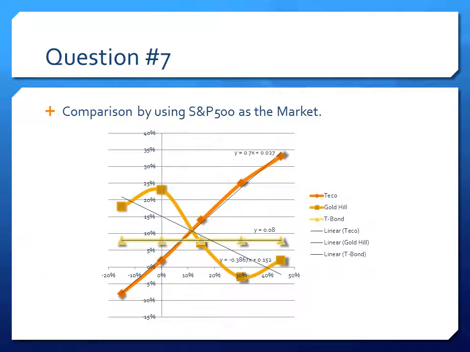On this slide is a chart that compares TICO, Gold Hill, and T-bond using the S&P 500 as the market. The lines with colors are called trend lines, and the black lines are the linear regression lines. The equations that are shown are the slopes of each alternative. The difference between each alternative's trend line and their linear regression line shows how attainable or unattainable the returns really are. As you can see for Gold Hill, they have a huge gap between their trend and linear regression lines. This means that the fluctuation between the calculated return and the actual return it would receive could be very different.